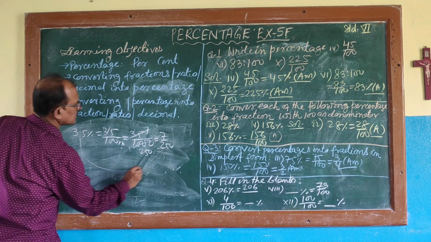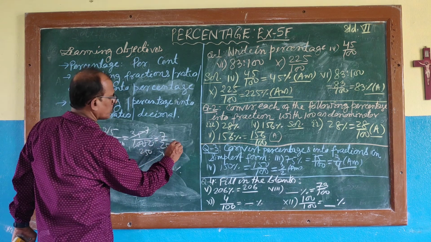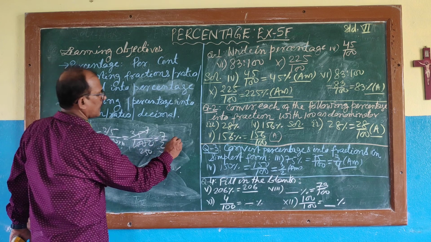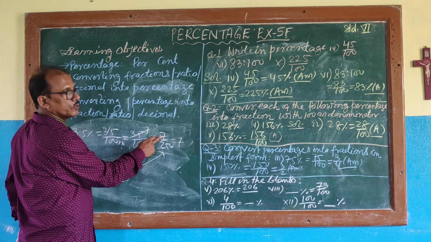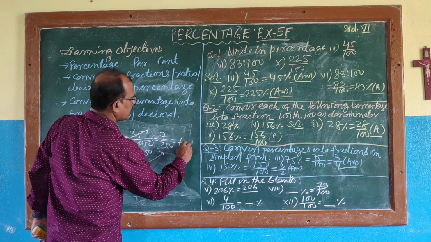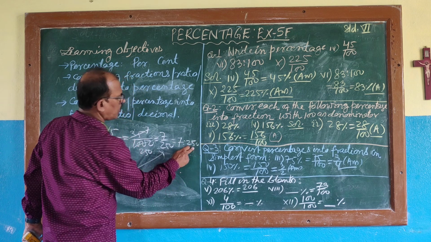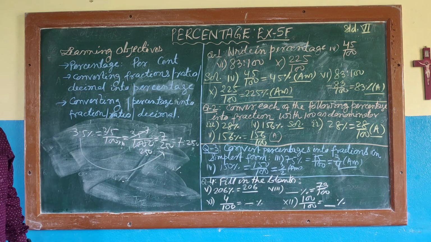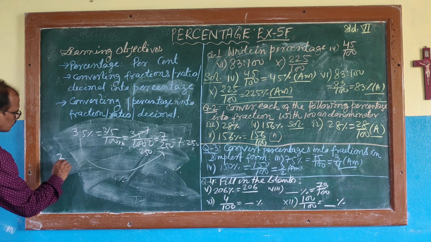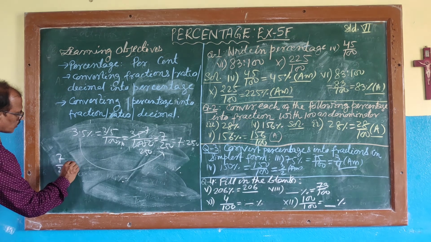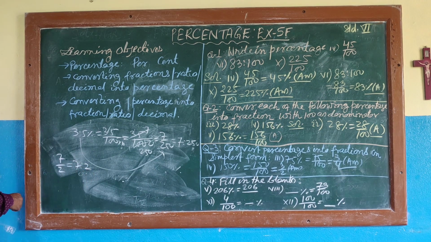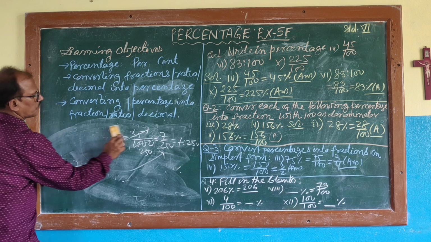So this percentage is equal to this fraction, or if you convert into ratio, the numerator will be the antecedent and the denominator will be the second term, the consequent. So 7 is to 200. See, 7 by 2 is equal to 7 is to 2. That's the ratio. Could you understand? So you can convert all these things.